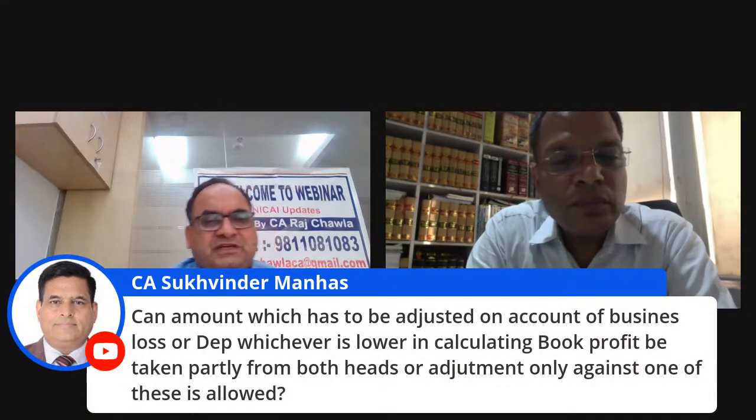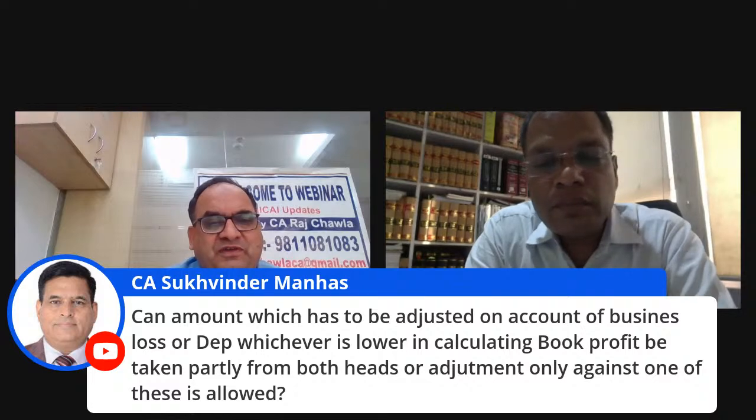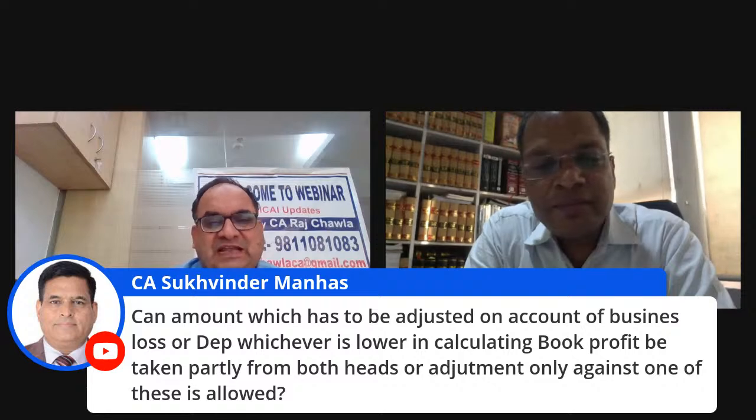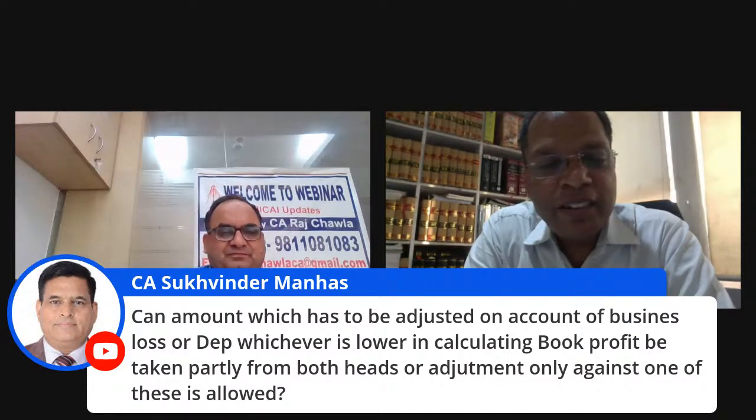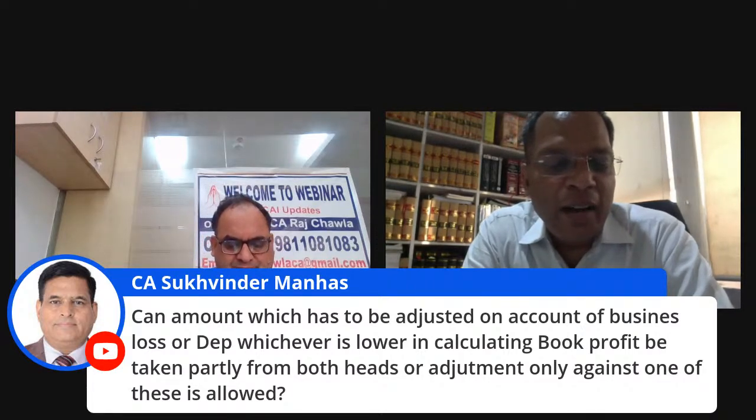Again, a query from CA Sukhvinder Manas. Can the amount which has to be adjusted on account of business loss or depreciation, whichever is lower, in calculating book profit, be taken partly from both heads, or is adjustment allowed only against one of these? I'm not able to understand.